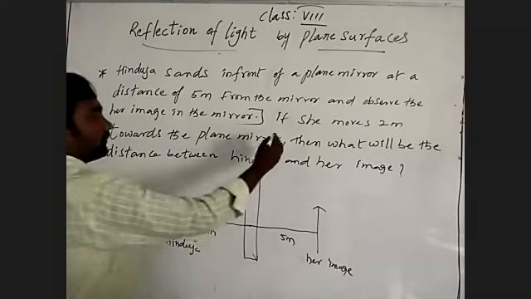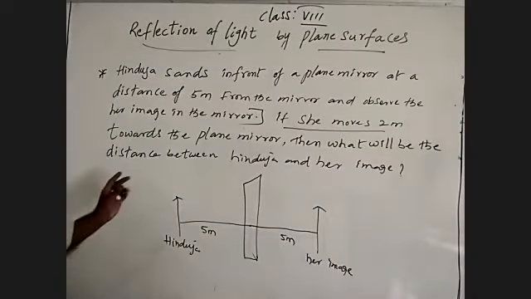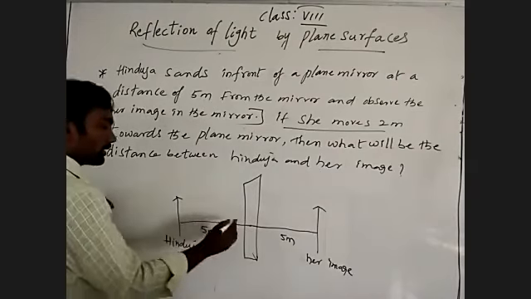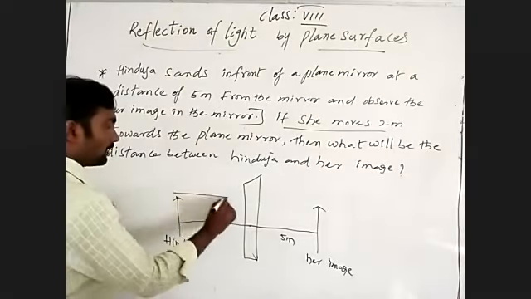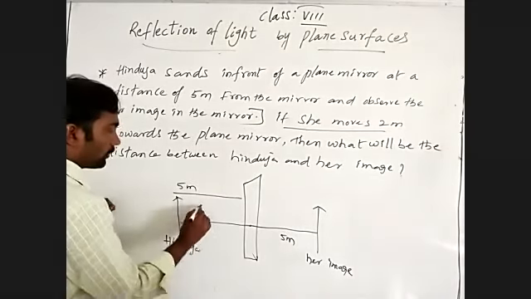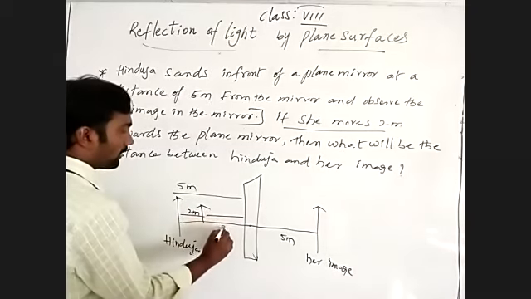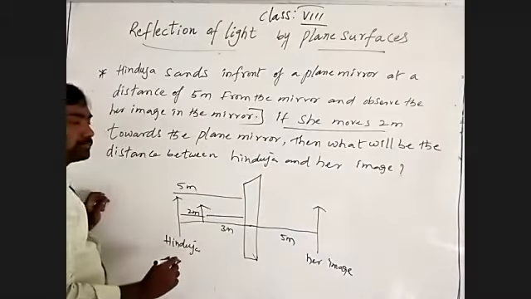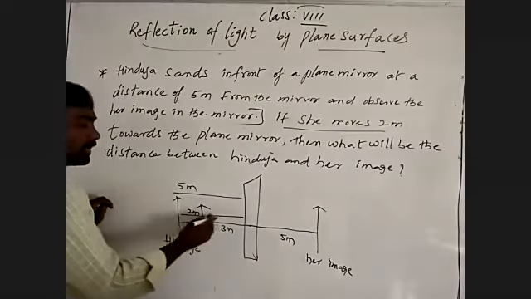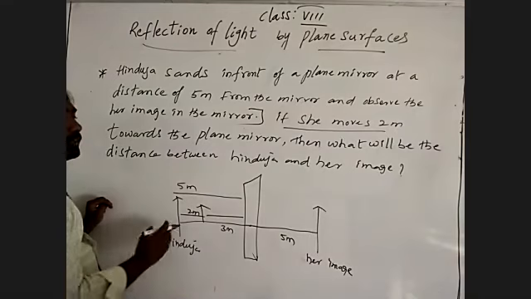Then she moves 2 meters towards the mirror. Before it was 5 meters. Now she moved 2 meters, which means 3 meters remain from the mirror.